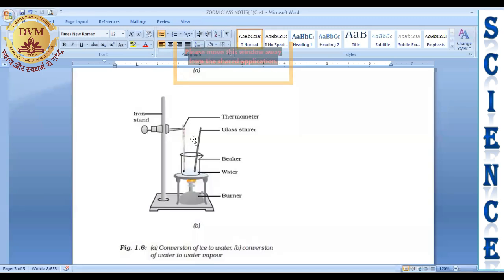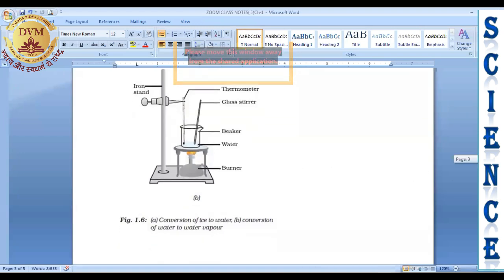Liquid is changing into gaseous state, because 100 degree is the boiling point. So what we can say, that this heat energy is used in the process of boiling, and it is not shown by the thermometer. So we can say that this is the latent heat, means hidden heat, right?